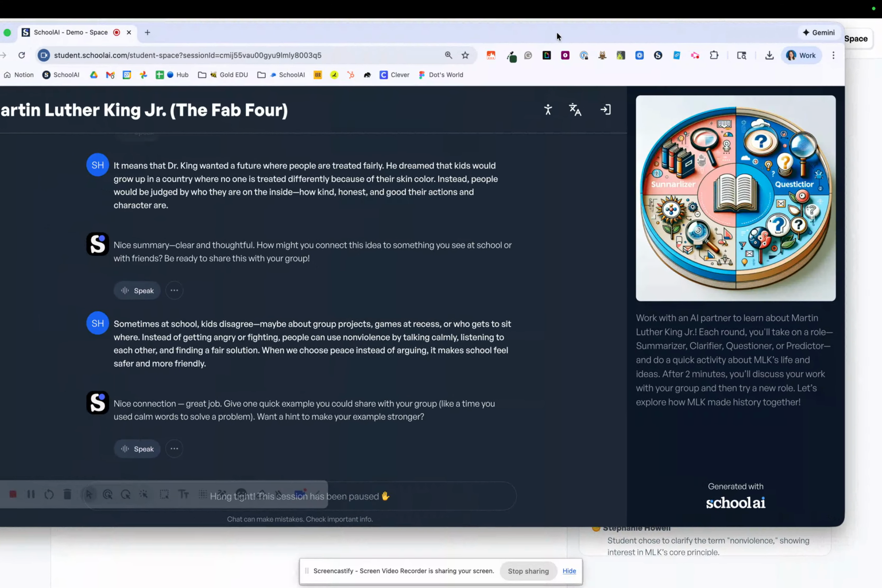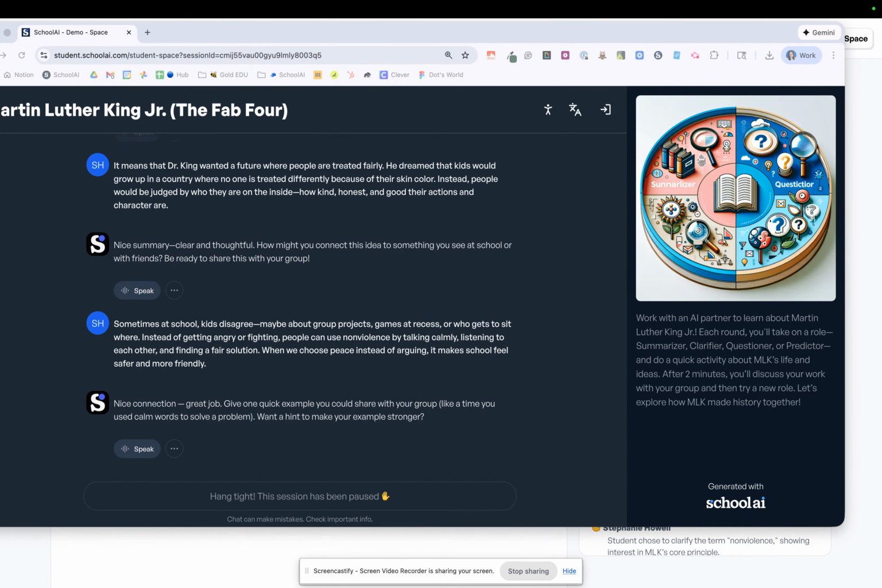Students then are going to talk for about 2 to 3 minutes about what their takeaways were. They're going to share if they were the predictor, what were some predictions that were made. They were the questioner, what questions and answers did they receive? If they were the clarifier, what concepts did they make unmuddy? They're the summarizer, what were those key points and information that they took away?